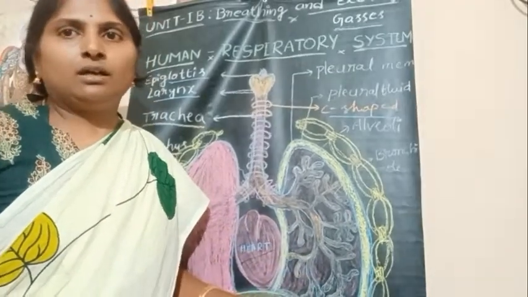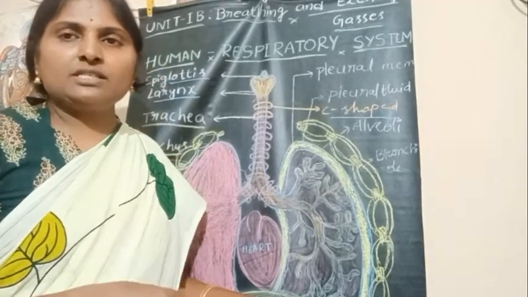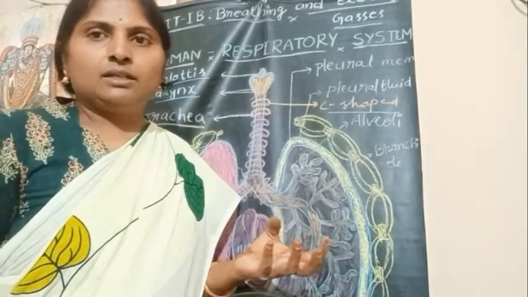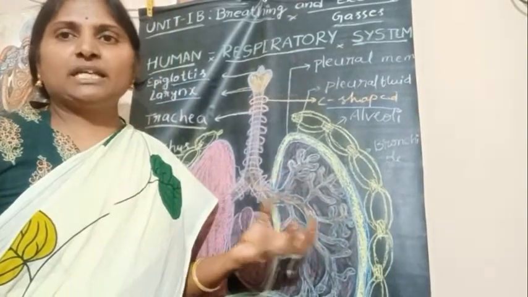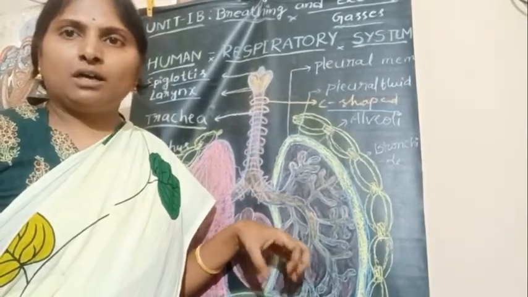All these come under the conducting part of the respiratory system. What is the function of this conducting part? This conducting part takes the air from the external atmosphere and transports it to the alveoli.